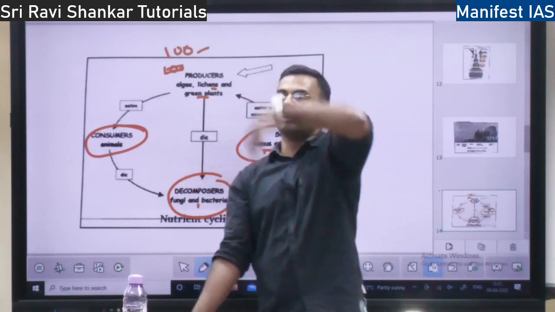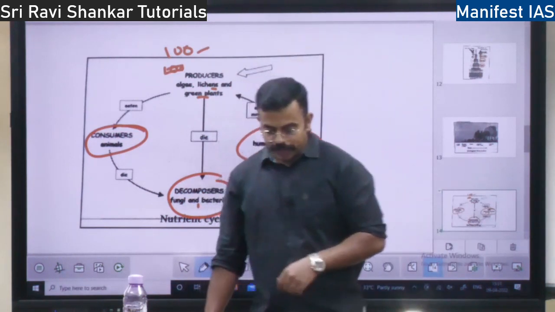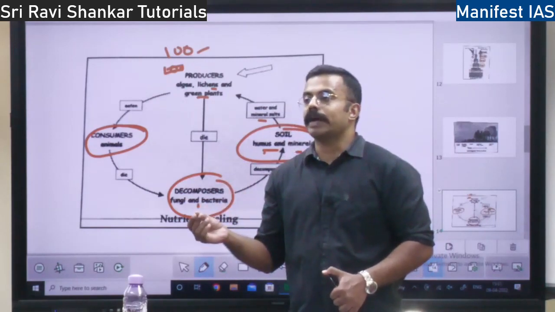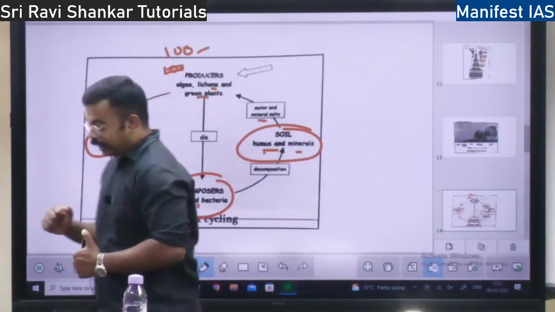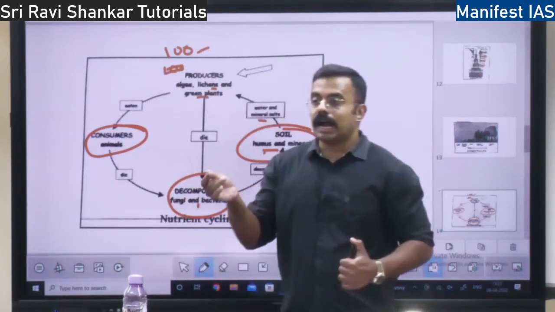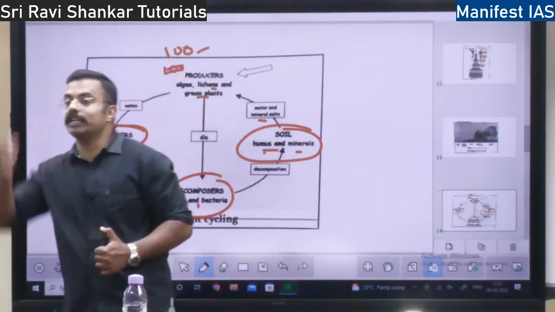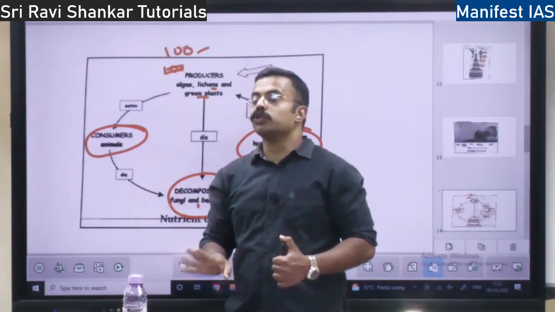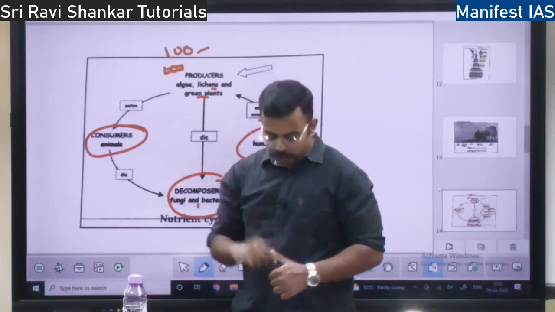Here you have a lot of nitrogen. Can we use the nitrogen directly? It has to be fixed. There are many types of fixing. One, some microorganisms. The best example is in the leguminous plants, the pulses. In the plant root there will be one bacteria called rhizobium. What does it do? It takes the nitrogen and converts it into usable nitrogen and gives it to the leguminous plant, right? That is one process.